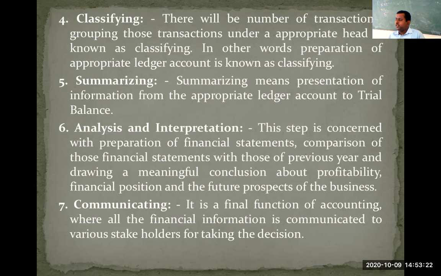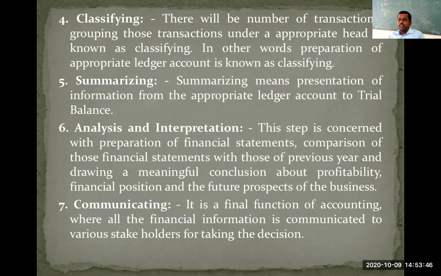In sales account, all sales related transactions. In purchases account, all purchases related transactions. Understood? So we need to group the transactions which are similar in nature. That particular function is called classifying. Then the next function is summarizing.